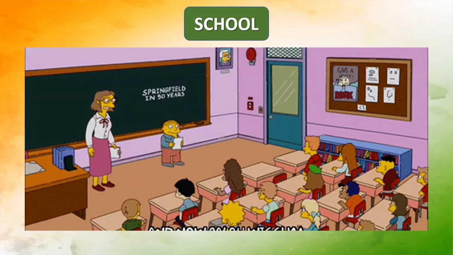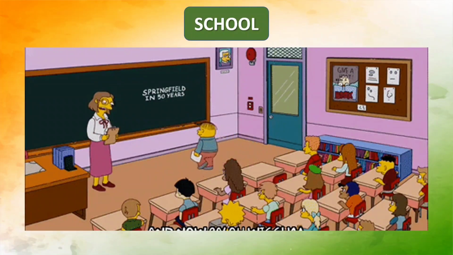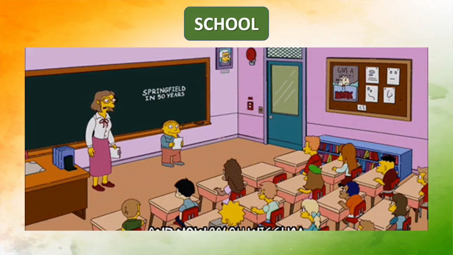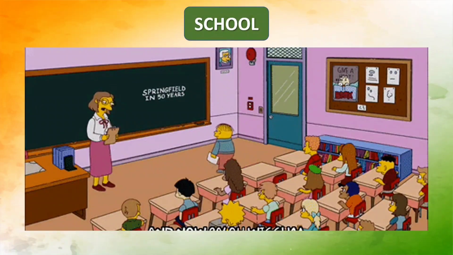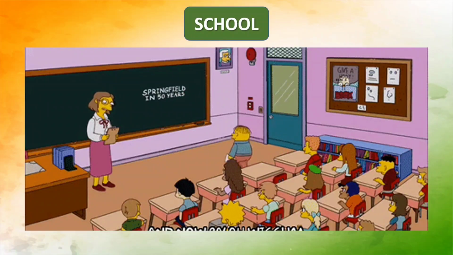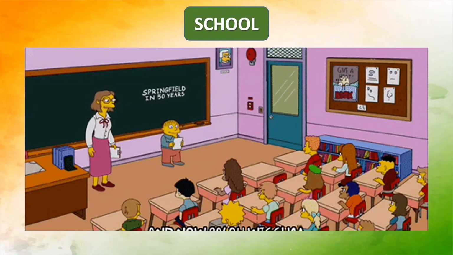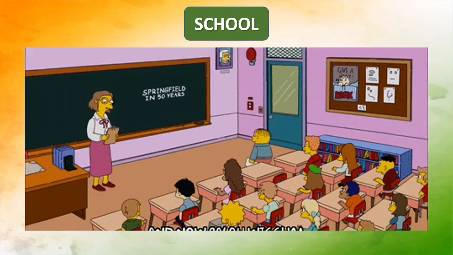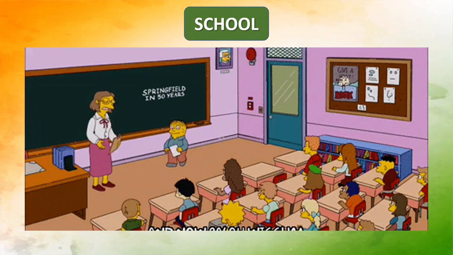All the students are very much disciplined and they follow all the rules and regulations and orders which are given by their respective teachers and principal of the school, right? So this is what happens in the country. When there is government in the country or in the state, the people of the country have to follow the rules and regulations which are given by the government.